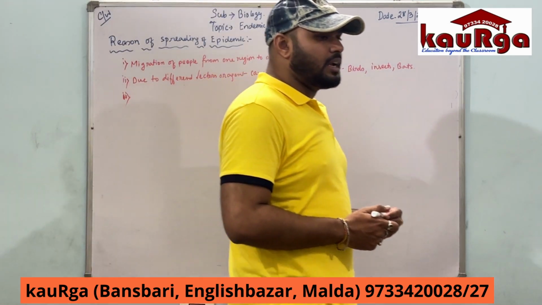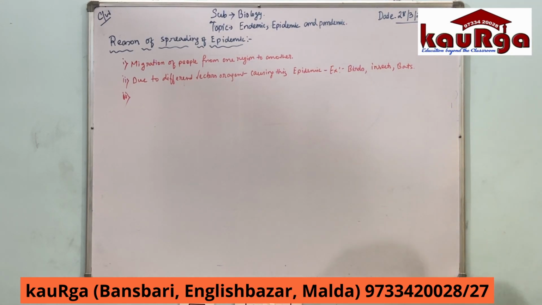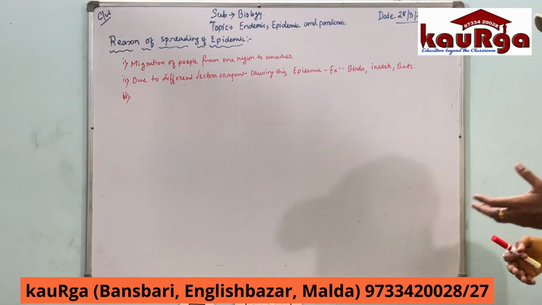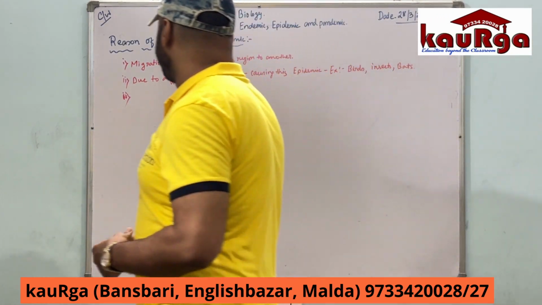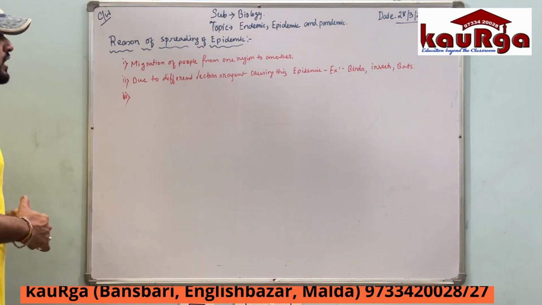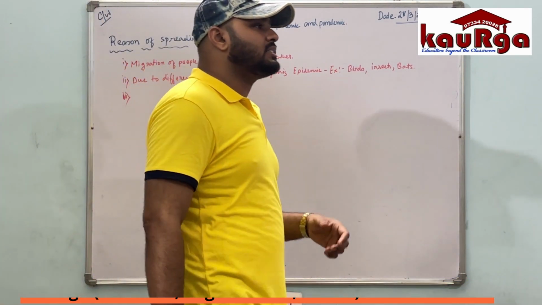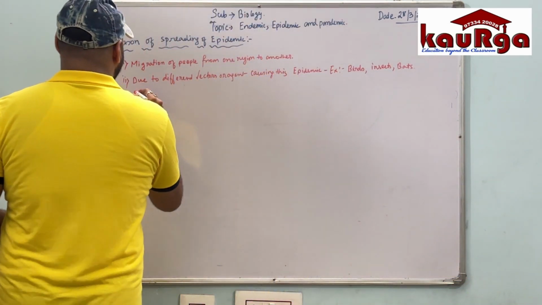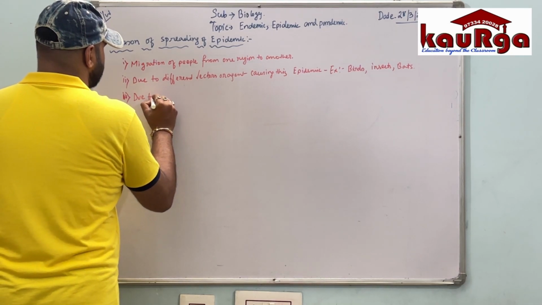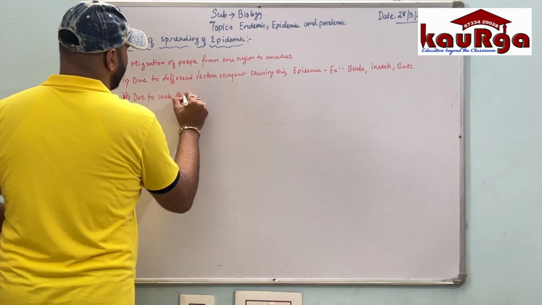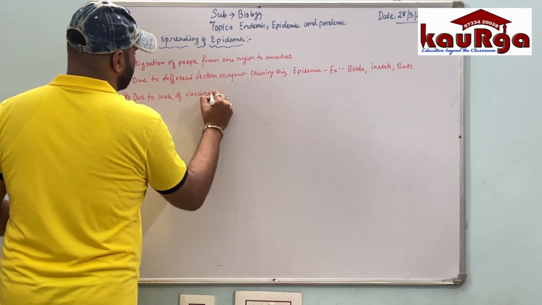So first, migration from one place to another, of a particular person or any animals to that region. Second, due to different vectors or agents causing the epidemic, such as birds, insects, bats. Third, due to lack of vaccination.